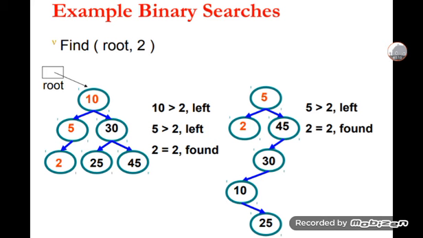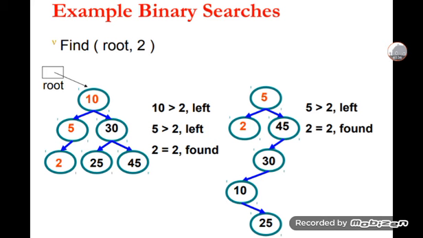The root is 10. The 10 is divided into two subtrees, 5 and 30. 5 will be divided into 2 and 45, and 30 into 25 and 40. In this, 10 is greater than 2, so go left. 2 is the left subtree. 5 is greater than 2, that is the left. 2 is equal to 2, found.